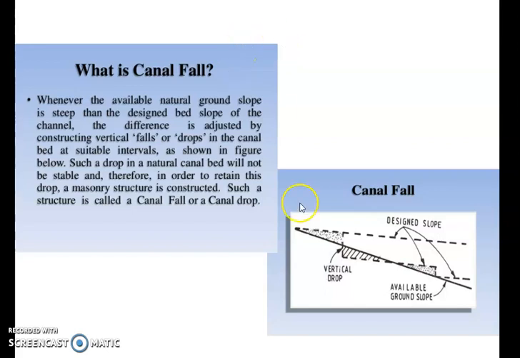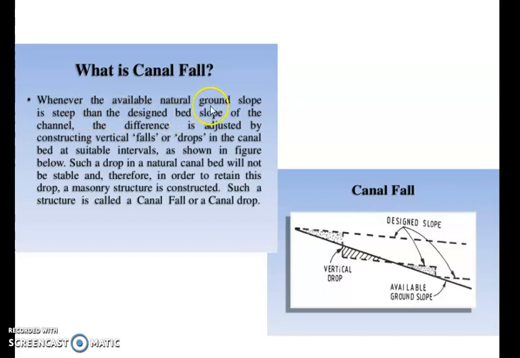A canal fall is required whenever the designed slope does not match the available ground slope. So what do we have to do? We have to fill this discrepancy by constructing a drop. So let's read the formal definition of the canal fall.